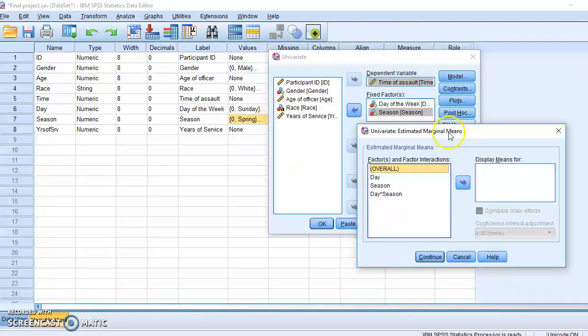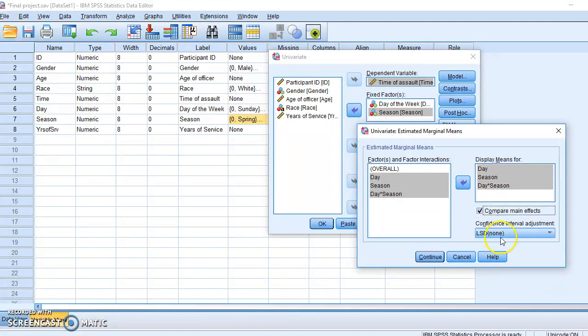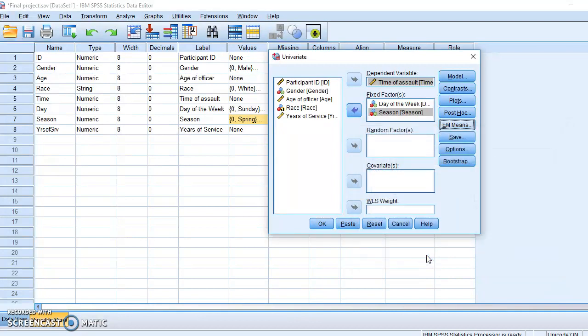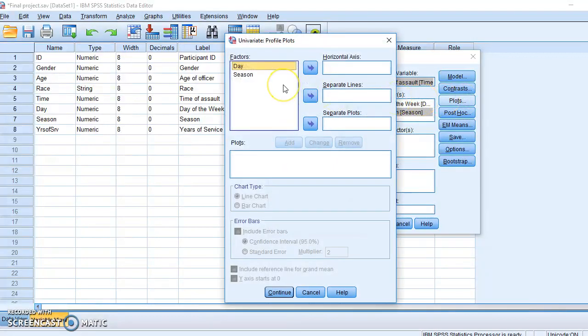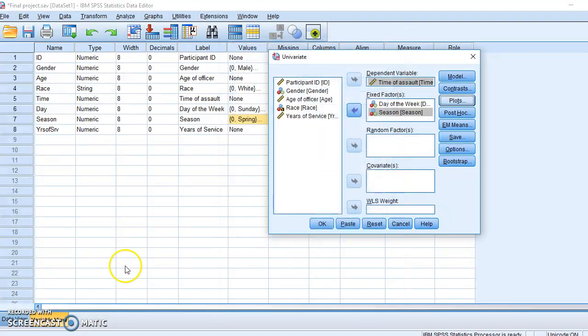I'm also going to go to the estimated marginal means and select all these variables and put them over here, and select the Bonferroni. So the marginal means is going to be different than my descriptive statistical means because my sample size is unequal across levels. I'm also going to click on plots because a plot is a good way to see if there's an actual interaction, and I would want to put in the separate line section the one that has the least number of options, which is seasons, and then I'll put my days of the week up here since it has 7 and add those down there and continue.